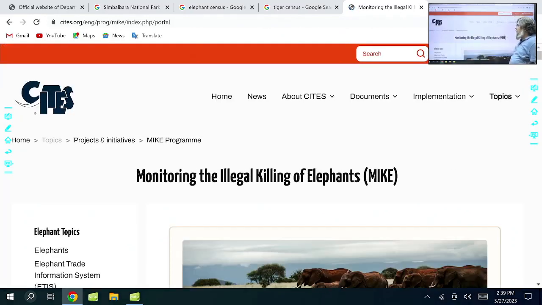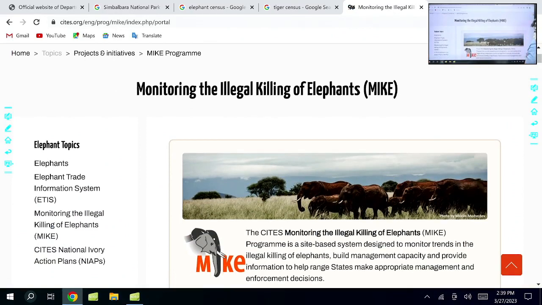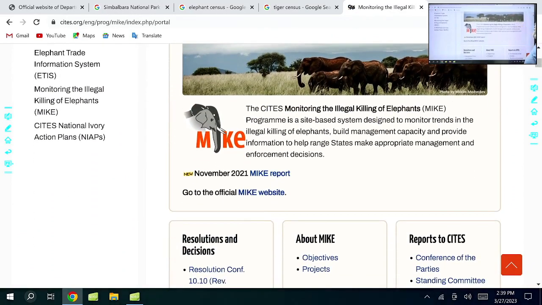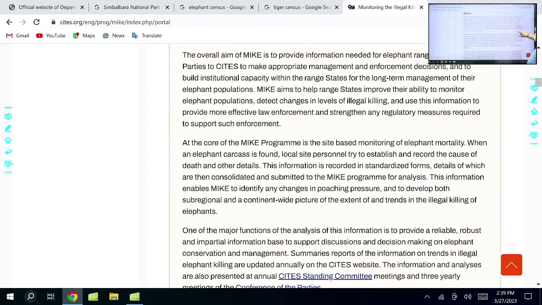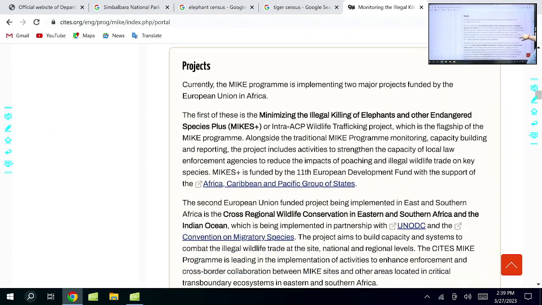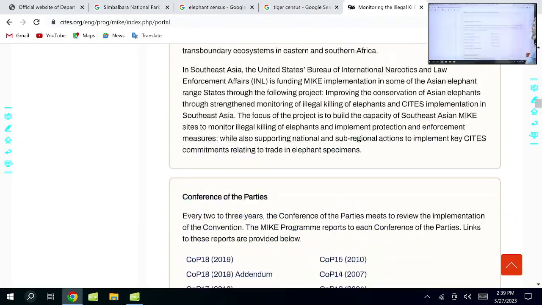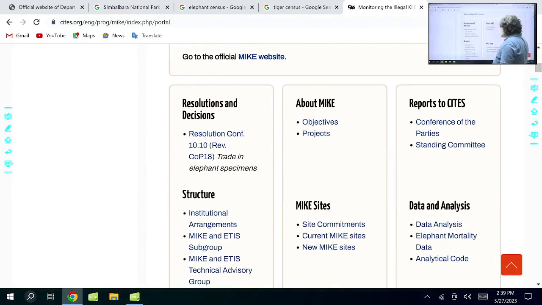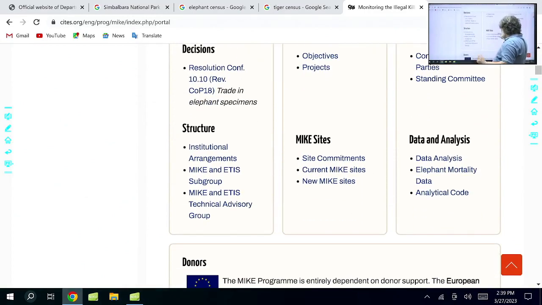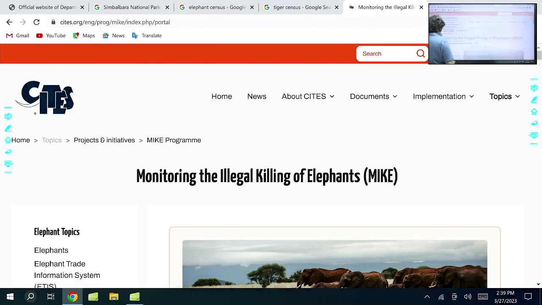If you go to the website which I've just opened, monitoring the illegal killing of elephants, it is a site-based program to monitor, right? And you'll find the objectives of the program there. The project, conferences are also there, and you will find MIKE sites here. So if you want to go to the sites, you can click here.